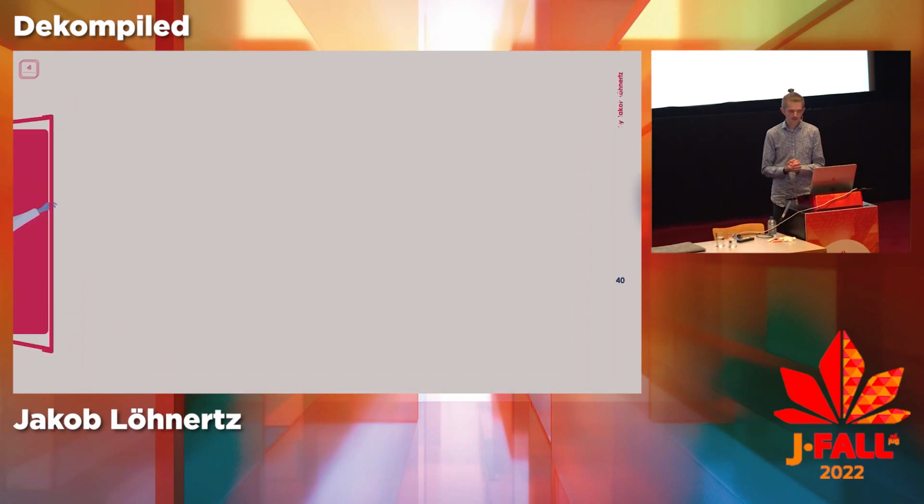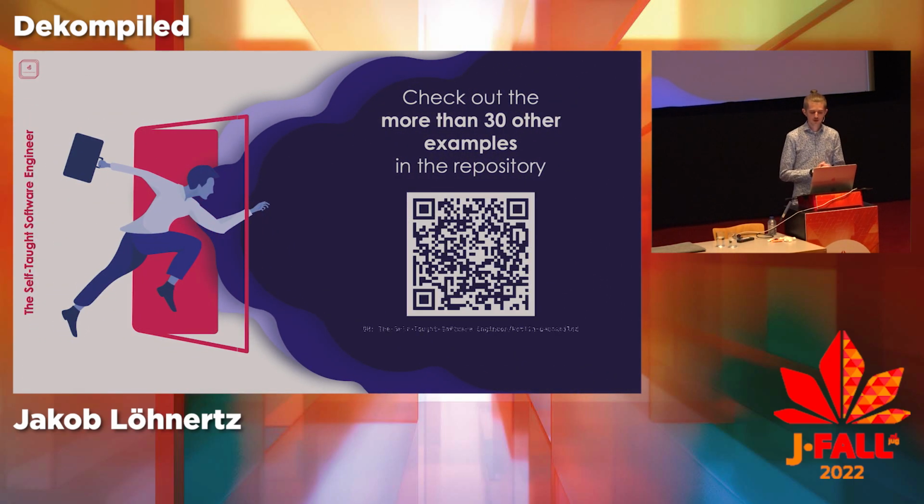Right, then to round this off, before you go, I showed you a few of those now, but of course there are all the other ones that I analyzed. The link is very tiny maybe, so take a screenshot, a photo if you want to. I created a public repository on GitHub which contains all of the other examples that I did. You'll find in there the Kotlin original snippet as well as the decompiled Java, and you can also very easily get the class file if you really want to look at the bytecode yourself. So if you're interested in this, check it out. There are a lot of others. I cherry-picked a few, but there are others that are also really interesting.